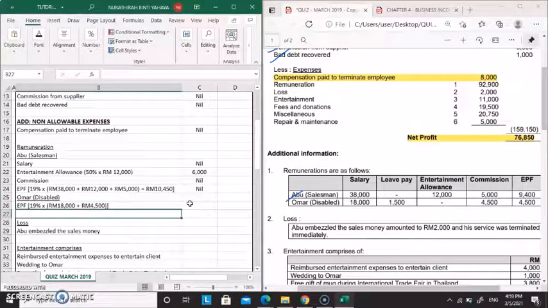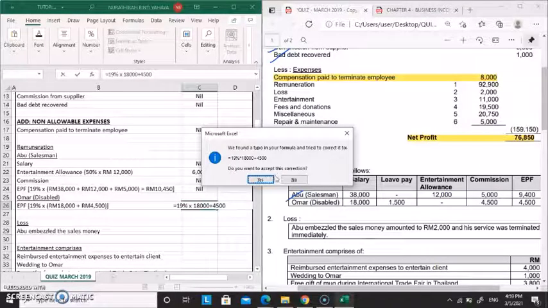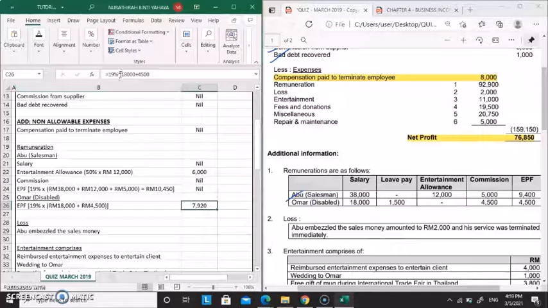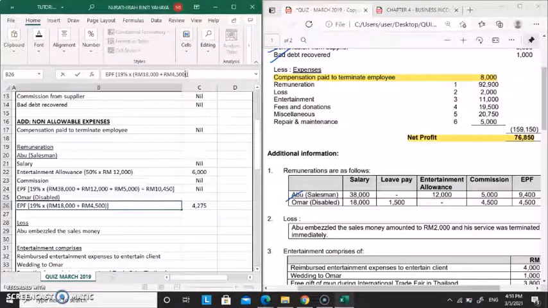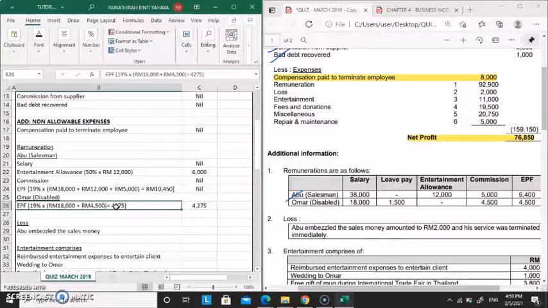So we are going to calculate here. Let's calculate here first. 19% times the amount of this one. It's going to be 4,275. 4,575. So as you can see, the amount paid here is greater than the formula.